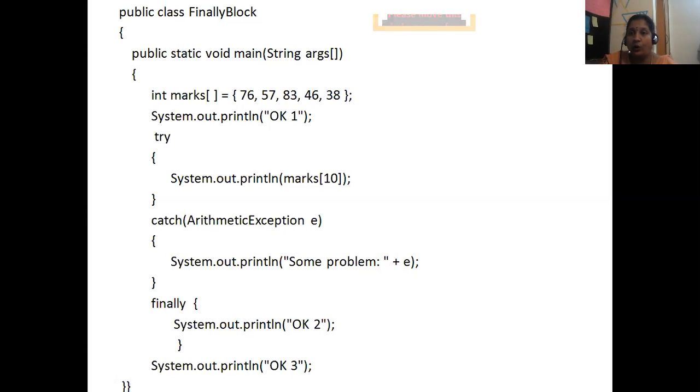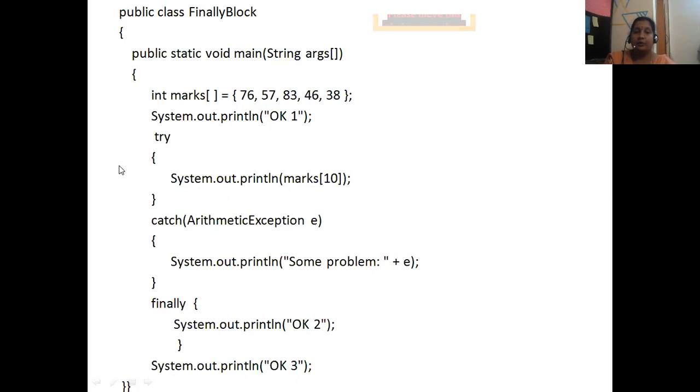So what will be printed? I told you the finally block statements always get printed, whether error or no error. So OK 2. The first output is OK 1, the second output is OK 2. Ma'am, will this OK 3 be executed or not? No, it won't be executed because your error cannot be handled. If your error had been handled properly, with ArithmeticException, the some problem message and OK 3 would all be printed.